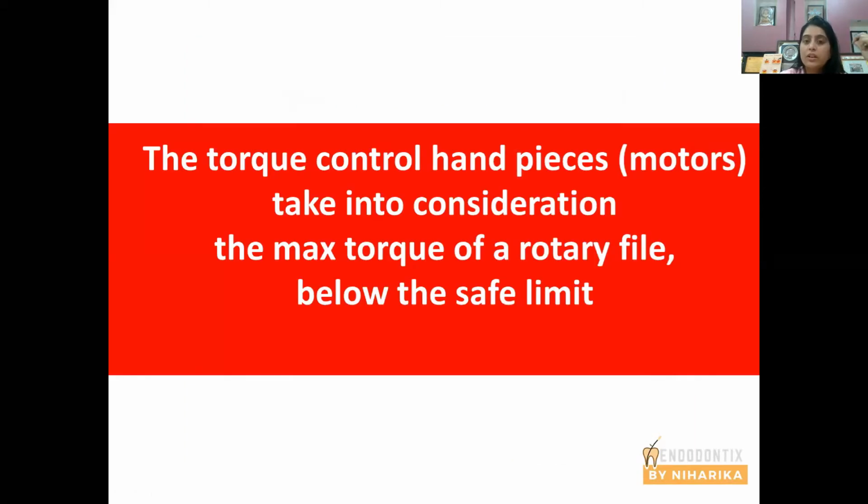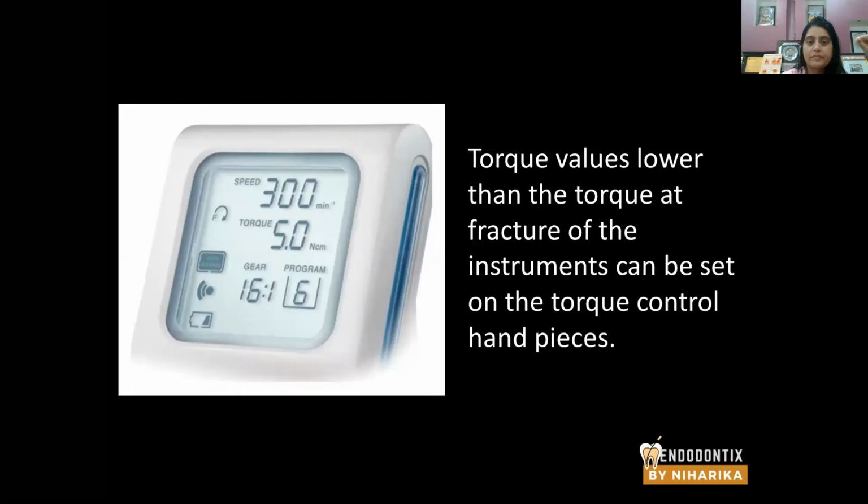So the torque control hand pieces, or all the endomotors which have torque control, take into consideration the maximum torque of a file below the safe limit. This is the elastic limit. This is the limit beyond which permanent deformation or fracture of the file occurs.